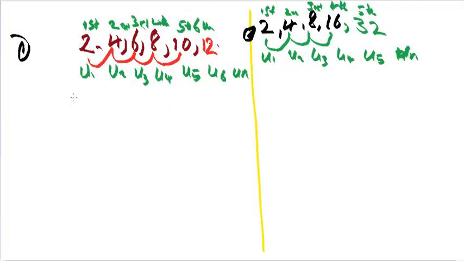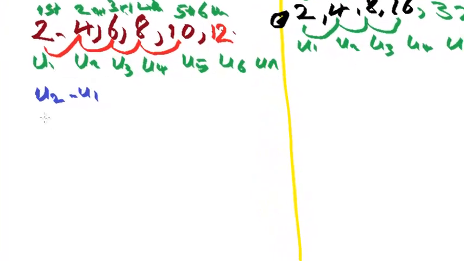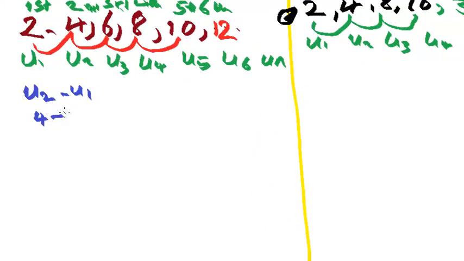Now we are still proceeding from here. If we look at the first sequence, which is 2, 4, 6, 8, 10, and 12, we can see that U2 minus U1, which is the second term minus the first term, is simply 4 minus 2, and that is giving us 2.